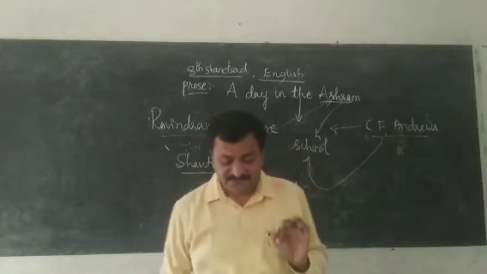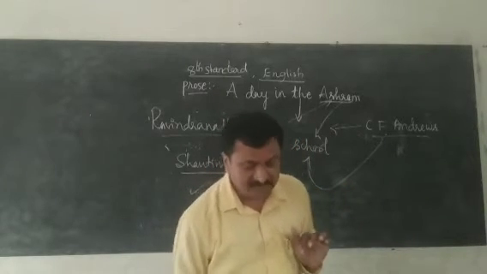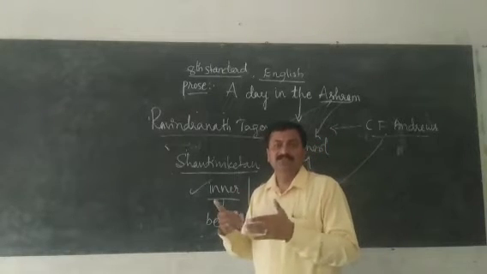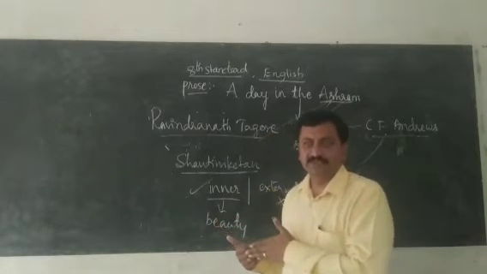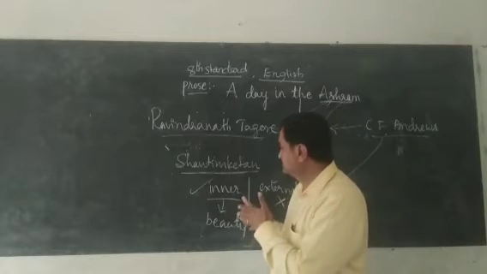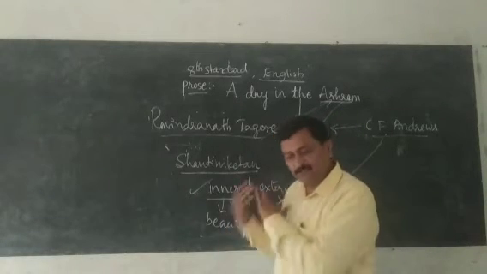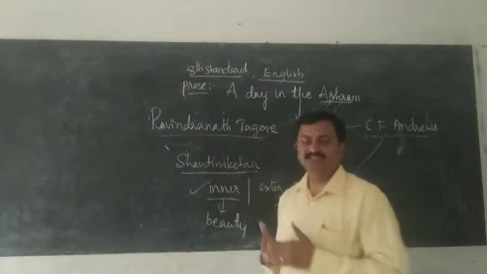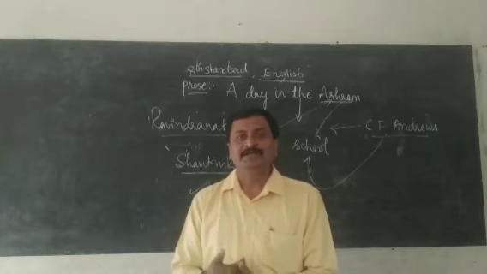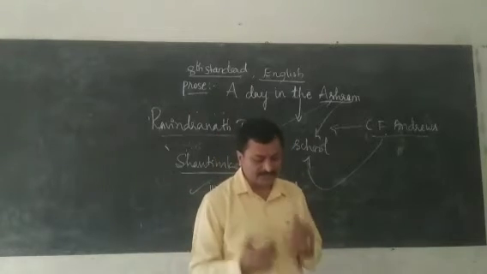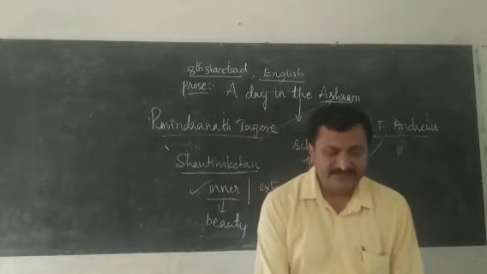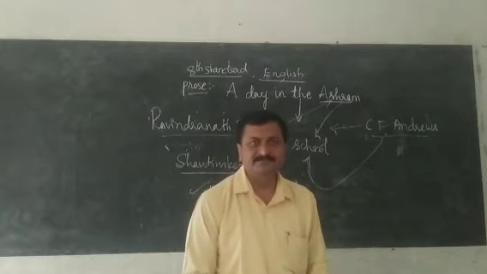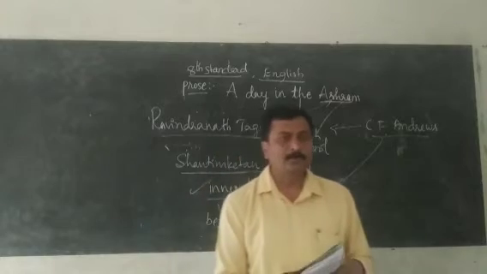In this, the first paragraph tells about C.F. Andrews' visit to the school. It was founded by Rabindranath Tagore, who also called Shantiniketan the Darling of Hearts, and Rabindranath Tagore is also called Gurudeva. This is the information we get from the first paragraph. Let's see the second paragraph. Okay, children, are you following me?